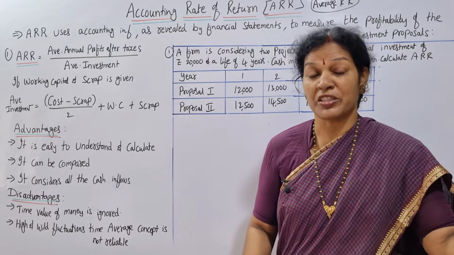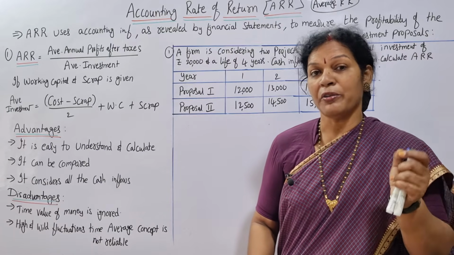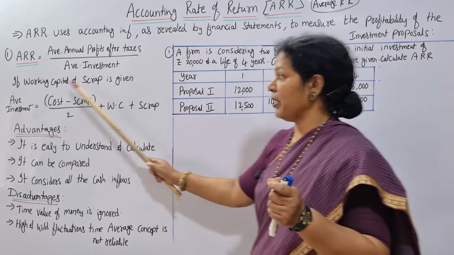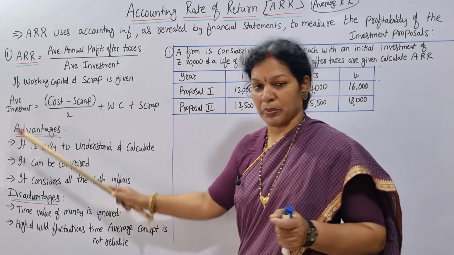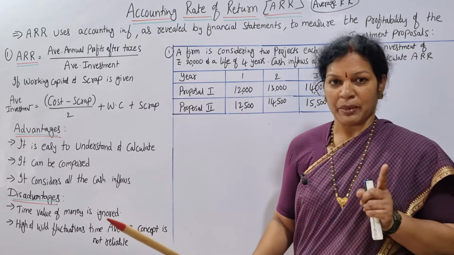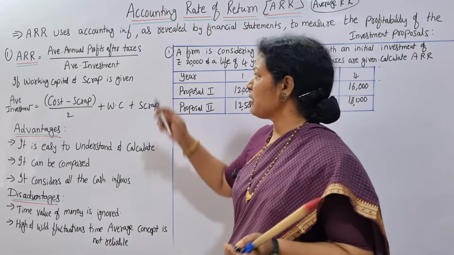How much is your investment? So that average we want to calculate. How do we calculate the average? There is a formula. If working capital and scrap are given, you have to use this formula. Average capital calculation. Generally, average capital calculation will be investment by 2.